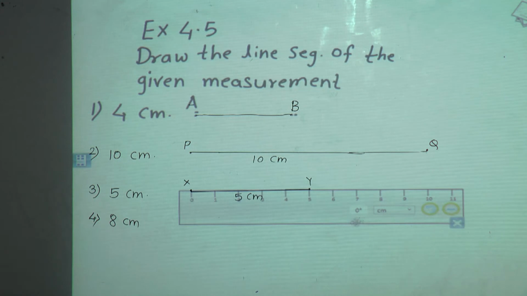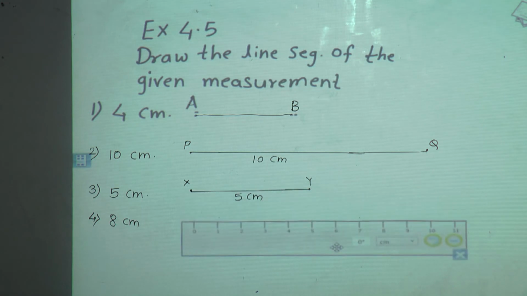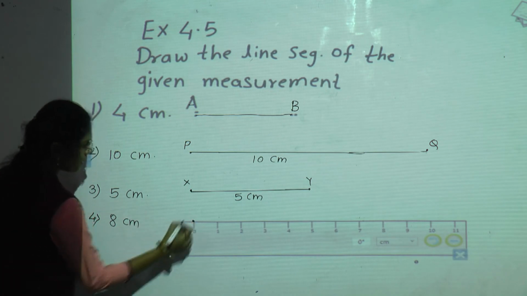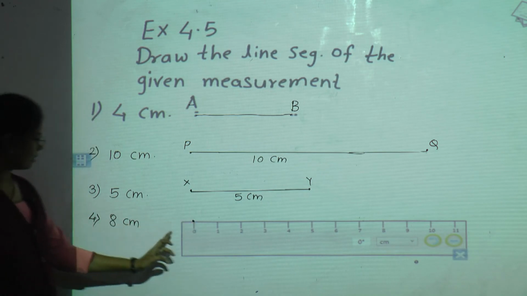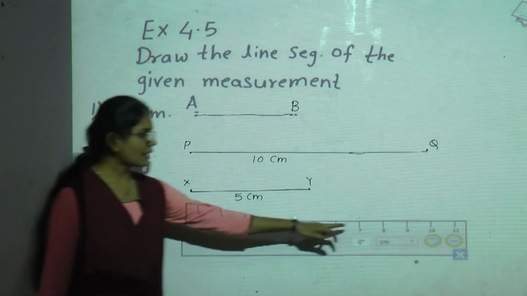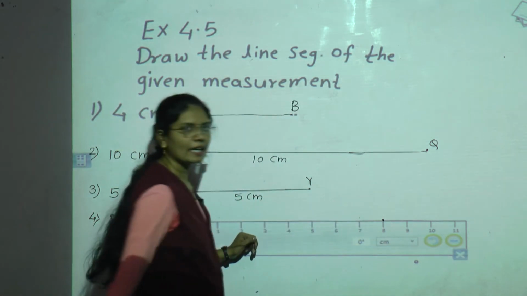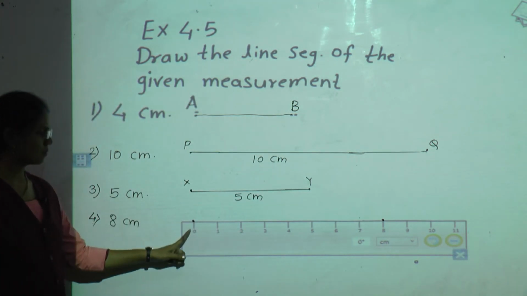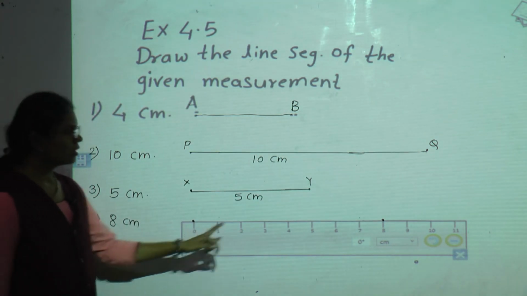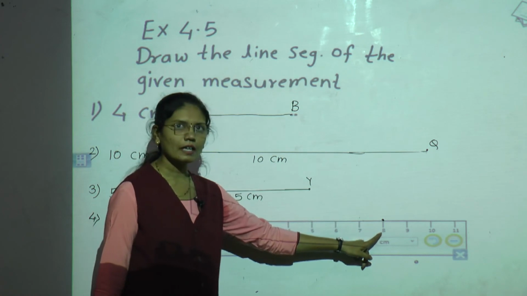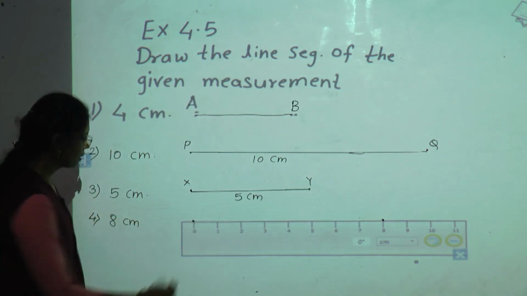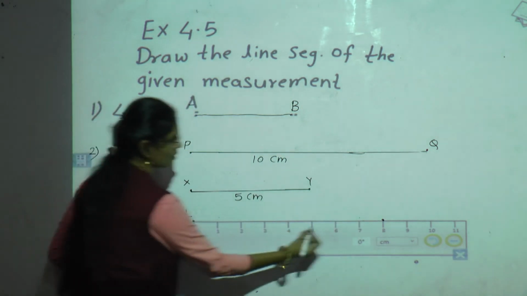Again what you have to do? First, which is the first thing? Yes, give 1 point against the 0 mark. Then another point, it should be on 8 centimeter. Why? Because we have to draw a line segment of 8 centimeter. So the first point should be on 0 and the other point should be on 8. Now give the name. We will give the name LM.